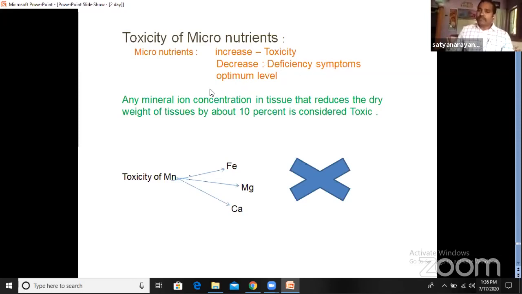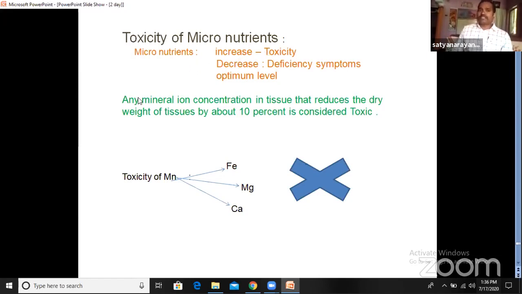So the absorption of mineral nutrients should be at an optimum level. If the absorption of an element is more, it causes toxicity. If the absorption of an element is less, it causes deficiency symptoms. When plants absorb elements at the optimum level, we cannot find any toxicity or deficiency symptoms. So here we are going to learn an important technical term, toxicity.